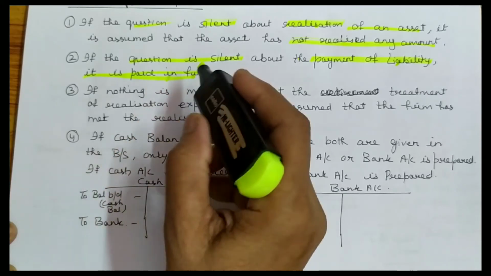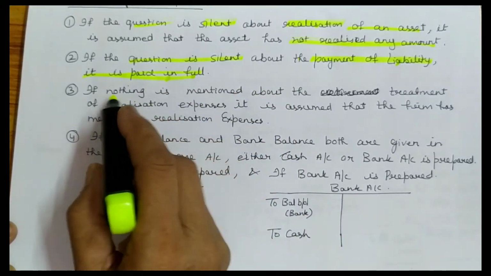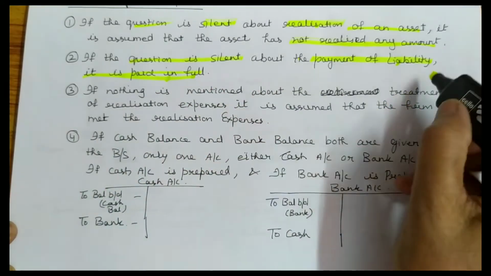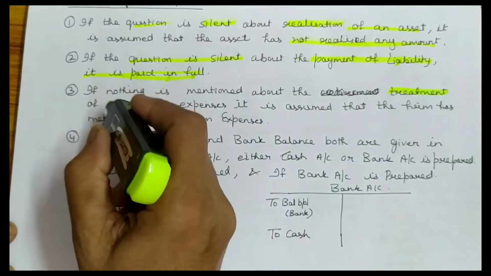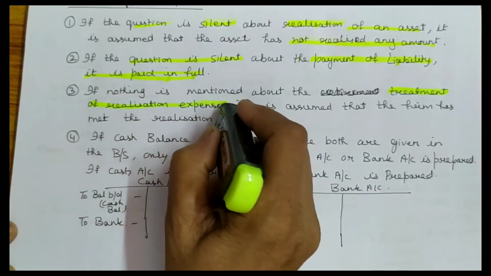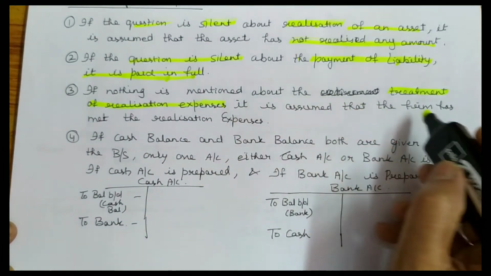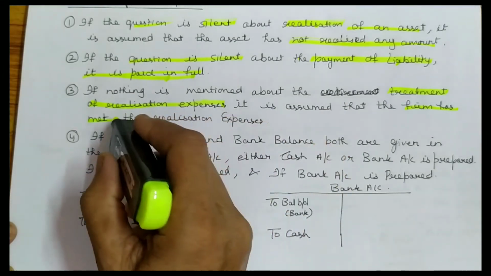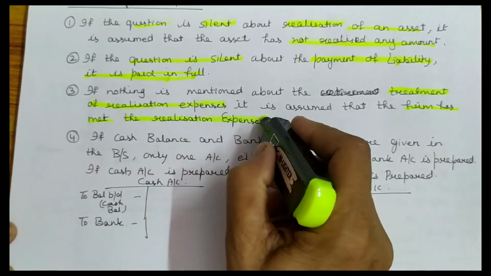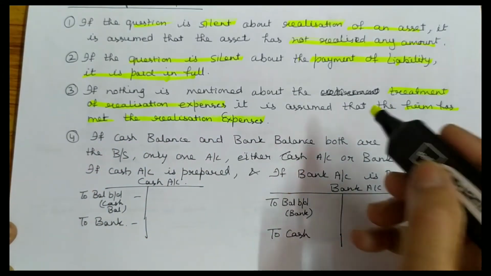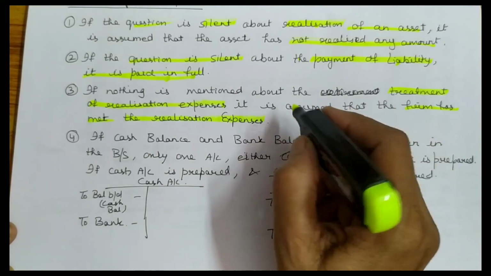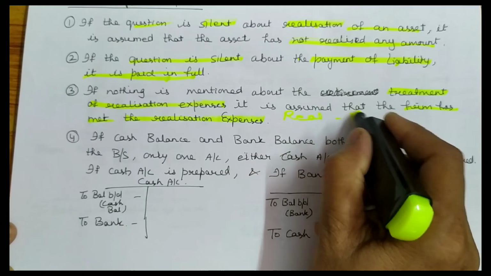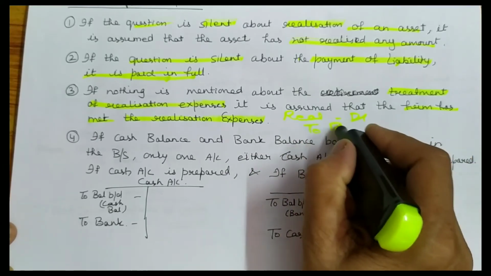And the third point is, if nothing is mentioned about the treatment of realization expenses, it is assumed that the firm has met the realization expenses. So realization account debited to bank. In this case, realization account debited to bank.